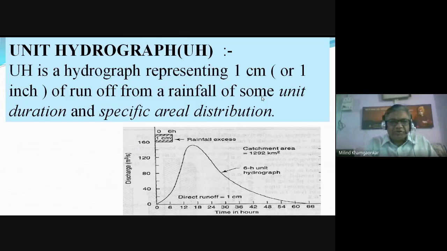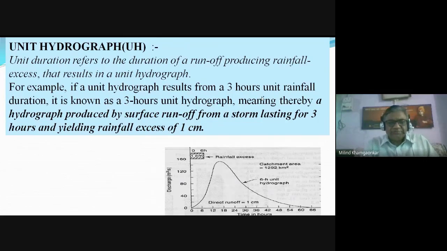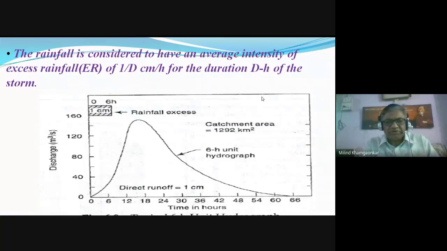We can say a 3 hours unit hydrograph, a 4 hours unit hydrograph. So a unit hydrograph always gives 1 centimeter depth of runoff, meaning again 1 centimeter depth of excess rainfall.